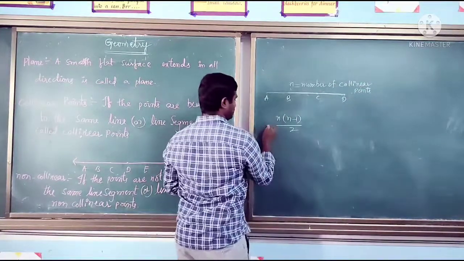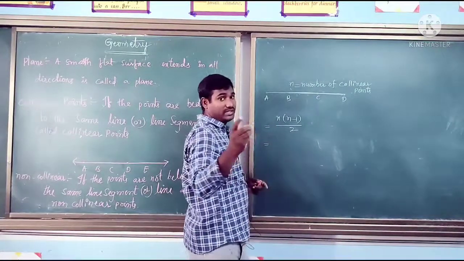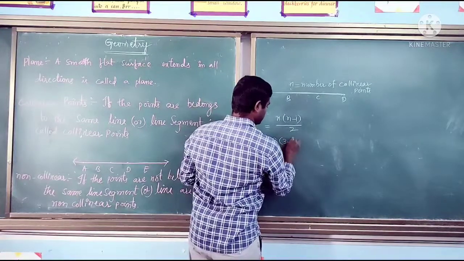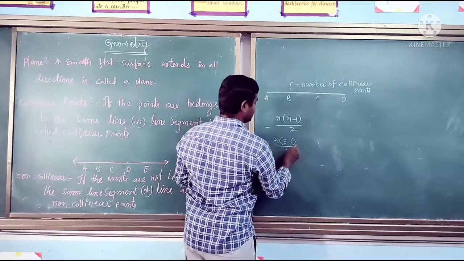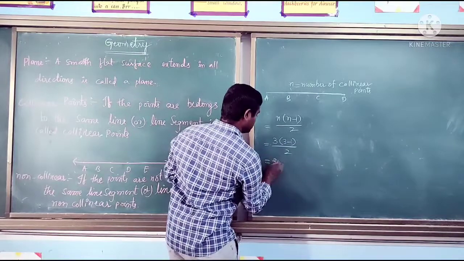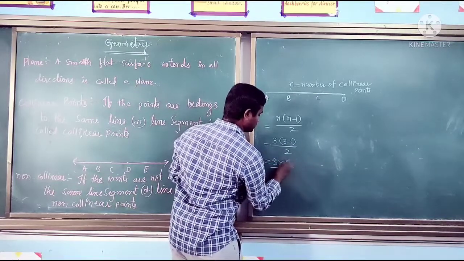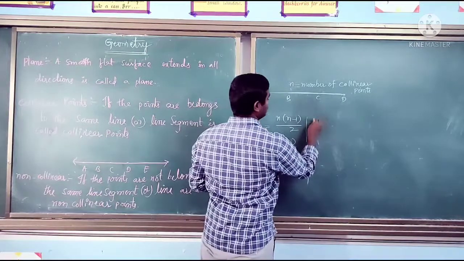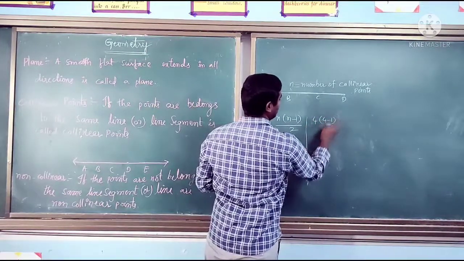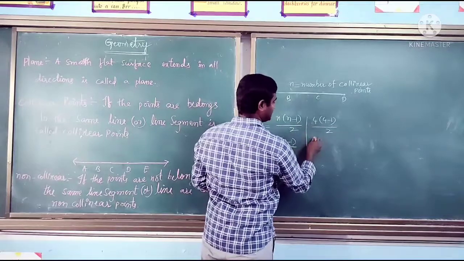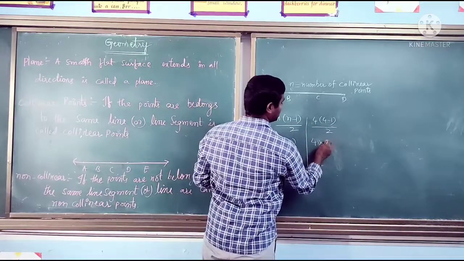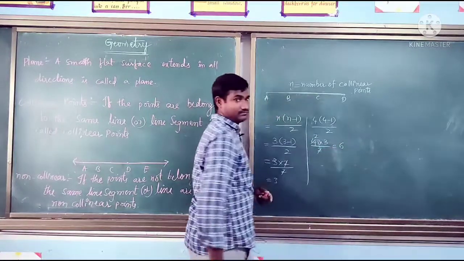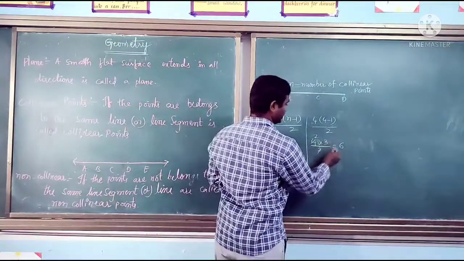Okay, so substitute here. I took first 3. So 3 into 3 minus 1 by 2. 3 minus 1 is 2. So 3 into 2 by 2, which is equal to 3. First I wrote 3. Next, if n is equal to 4, 4 into 4 minus 1 by 2. So 4 into 3 by 2. 2 ones are 2, 2 twos are 4, 2 threes are how much? 6. So here we got 6.